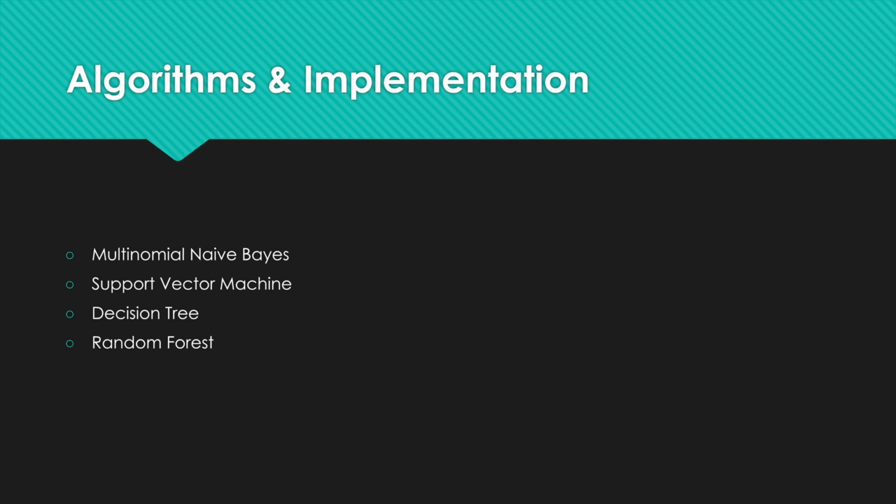To find the best model for our recommender system, we tried 4 algorithms. They are multinomial naive Bayes, support vector machine, decision tree, and random forests.